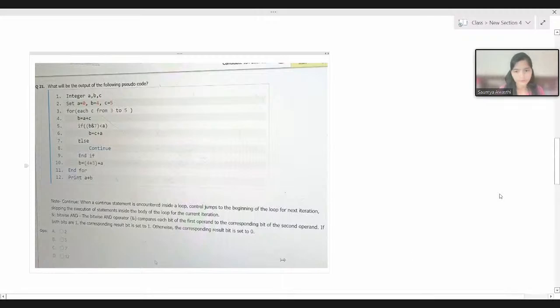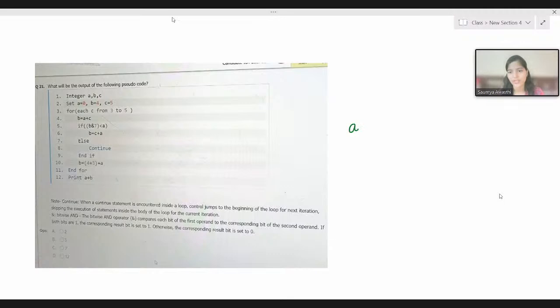Okay. So here is the question. If you are not able to properly see it, then let me write it for you. We are having three integer values, a, b, as well as c, right? Now, a has been initialized with 0, b with 4, and c with 5. Now this is the pseudo code given to us, and we have to determine what would be the output for this given pseudo code.